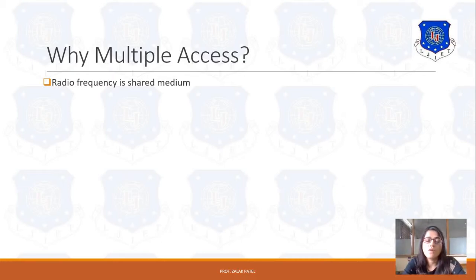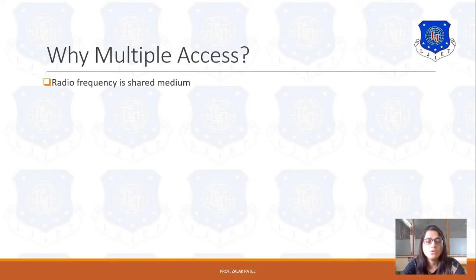Then we discuss the OFDM technique, orthogonal frequency division multiplexing, and some common terms used in multiple access related to terminals, that are the hidden terminal and the exposed terminal. So this is chapter number 4. Let's start with why we need multiple access.